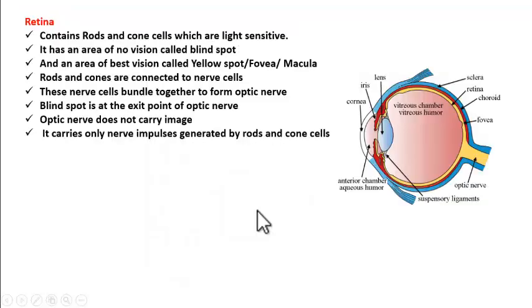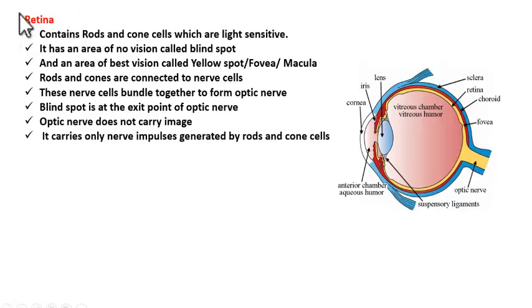Next, let us see about the last layer. This is the actual photoreceptive layer of the eye. It is called retina. You can see over here this yellow layer is called retina, and this retina is made up of specialized cells called rods and cones. Rods and cones are otherwise called photoreceptors because these are the receptors of light. They take the light, convert it into an image, and send that image information to the brain.